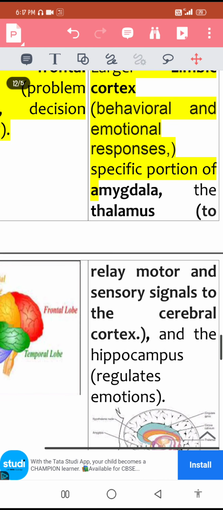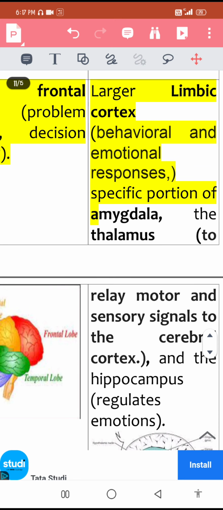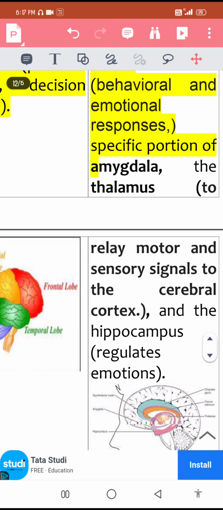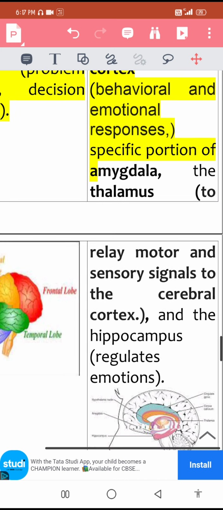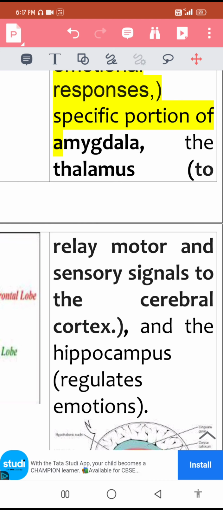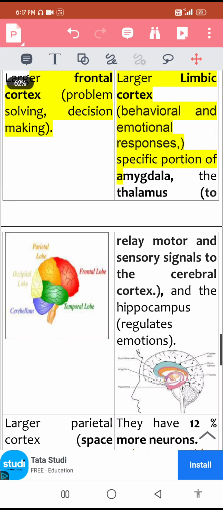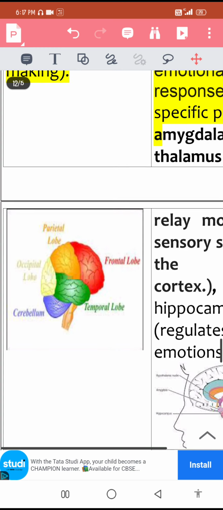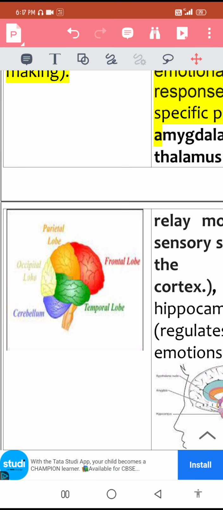Okay, now this limbic system comprises of amygdala, some portion of amygdala, thalamus, and hippocampus. Now, what does this thalamus do basically? Thalamus is used to relay motor and sensory signals between adjacent neurons of the cerebral hemispheres. So, since this system is bigger in women, they can better send and receive signals between different parts of the brain. That's why they process and relay the information with great versatility as compared with males.